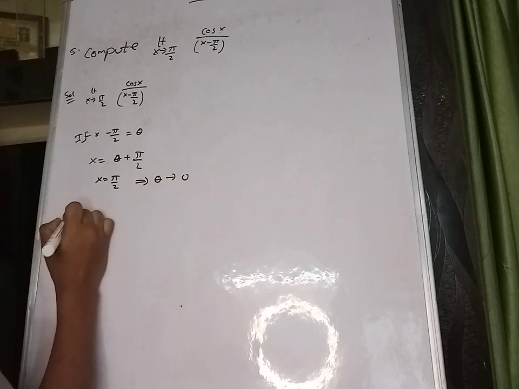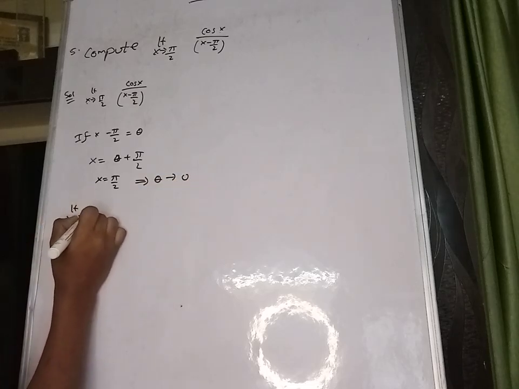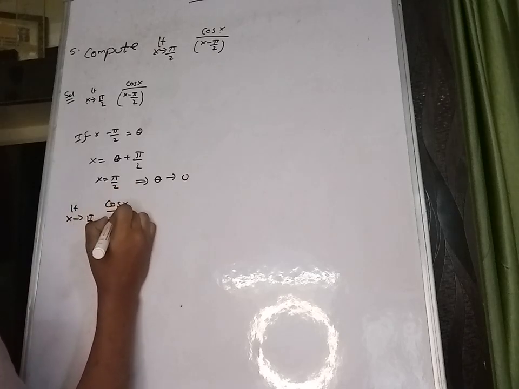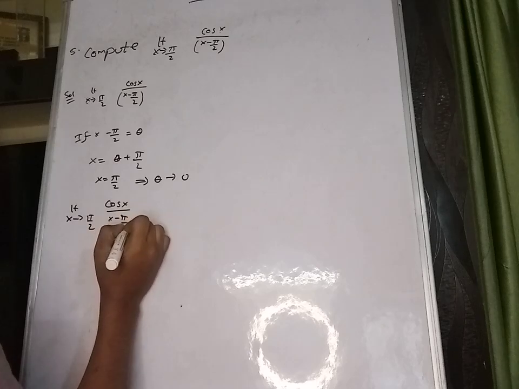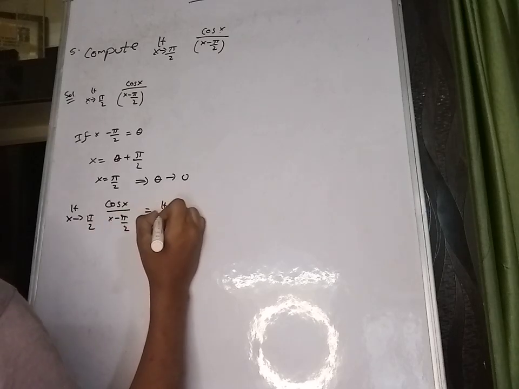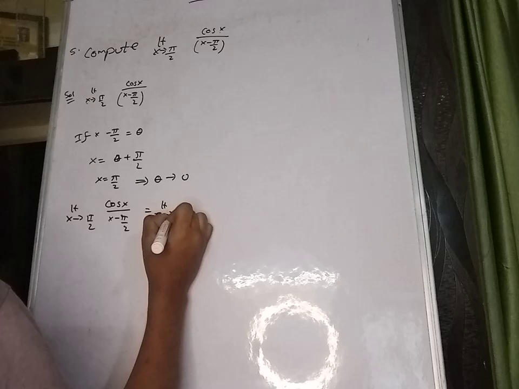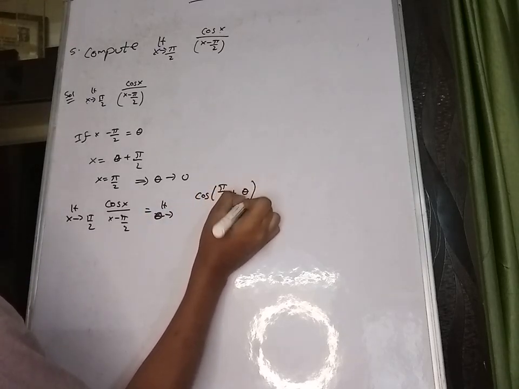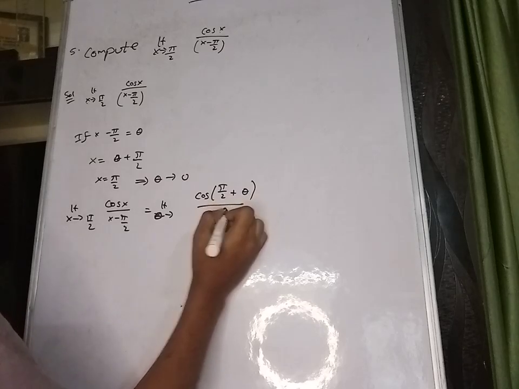So limit x tends to pi by 2 cos x divided by x minus pi by 2 is equal to limit theta tends to 0 cos of pi by 2 plus theta divided by theta.